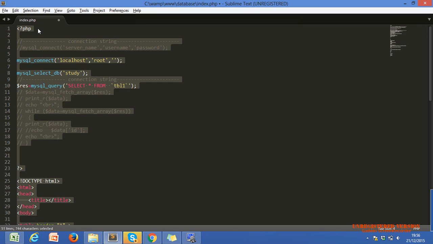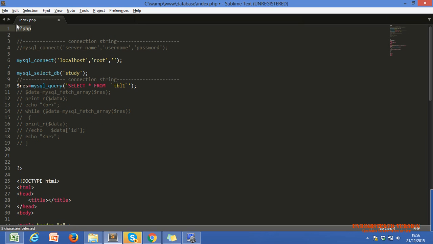It starts from one: we get an open PHP tag. Our compiler, or the execution engine, understands that the next lines are PHP code, because this is the start of a PHP tag.